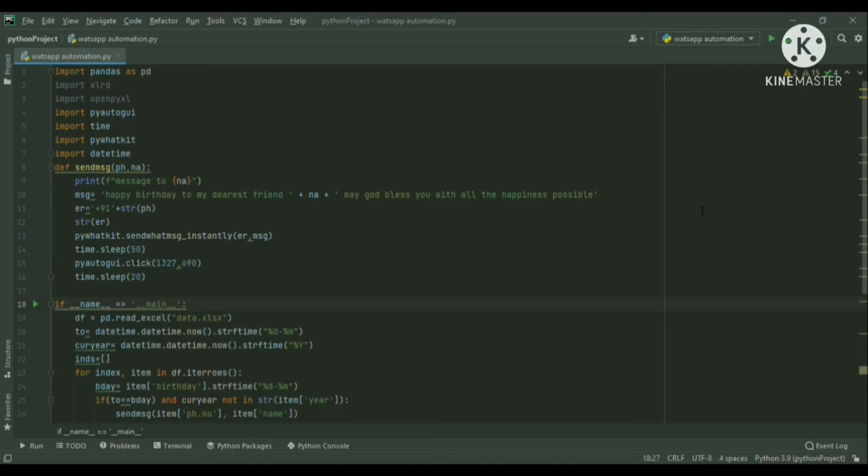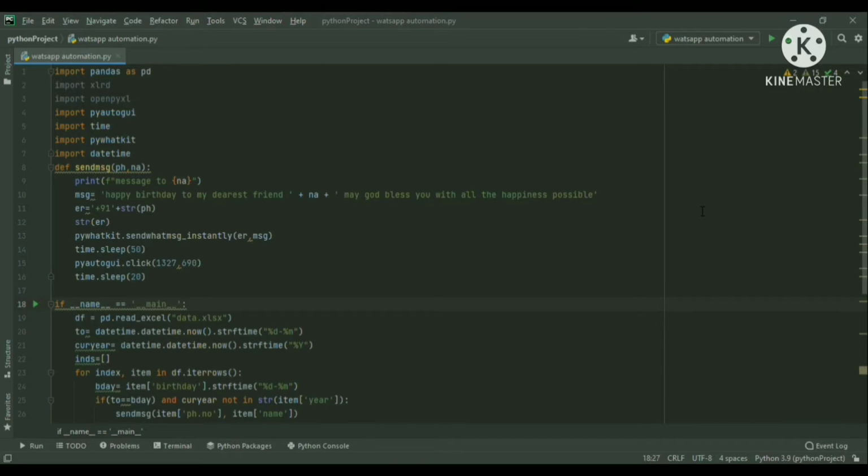Then I have declared a variable called ER that is actually concatenating +91 with the string PH, which is nothing but the phone number of the person, fetched from the data sheet, whose birthday is today. And then I convert the variable ER into string format. Then I use the function called pywhatkit.sendMessageInstantly, which takes the phone number in string format and the message as its arguments.